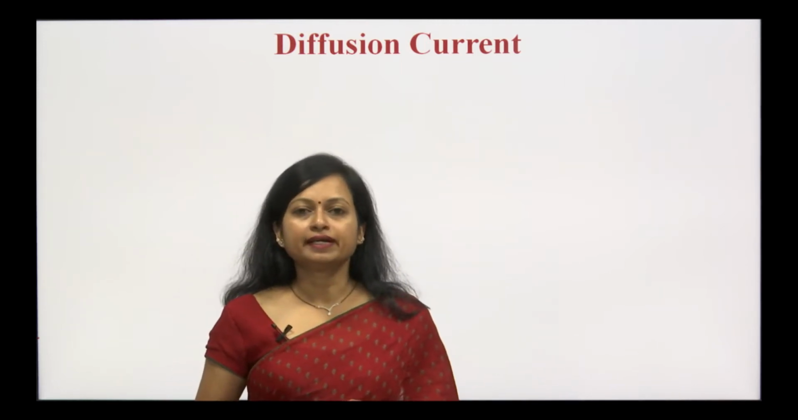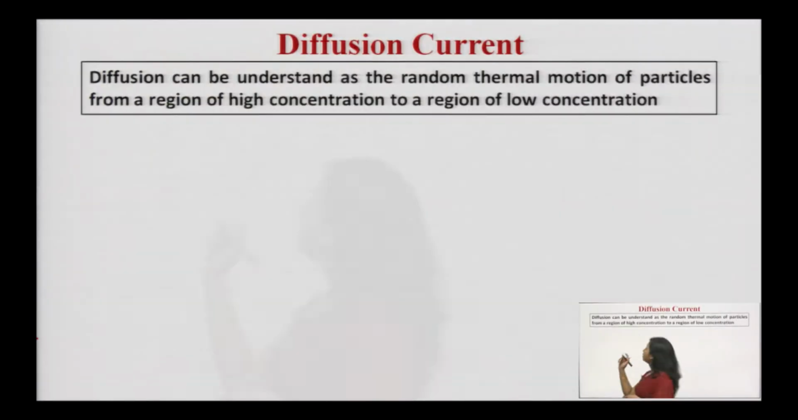What is diffusion current? See, diffusion can be understood as the random thermal motion of a particle from a region of higher concentration to a region of lower concentration. This is the statement, you can write it. So, what is diffusion in general? Let me give you a very practical example.